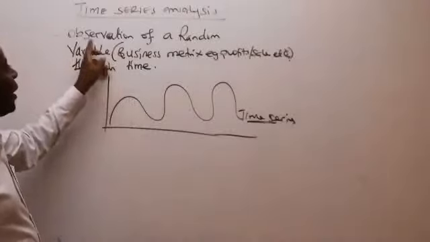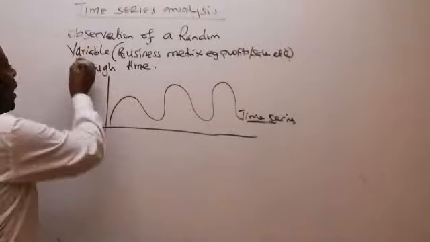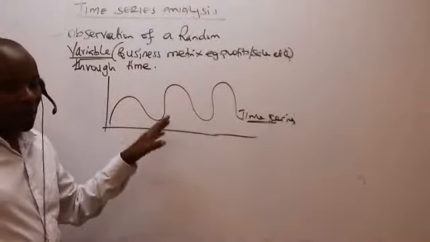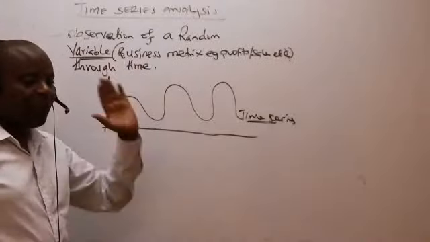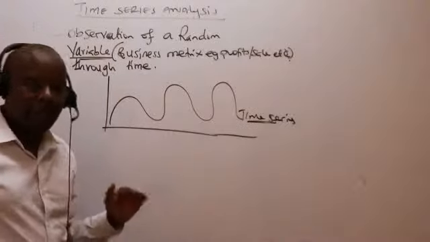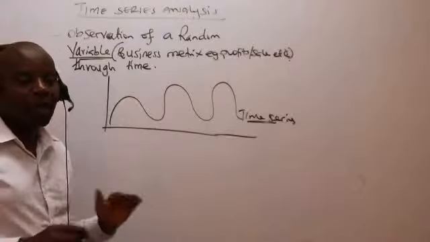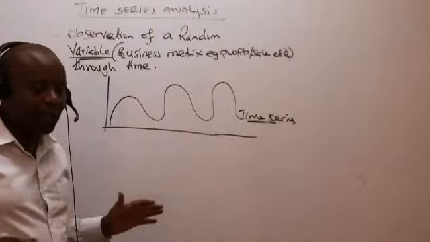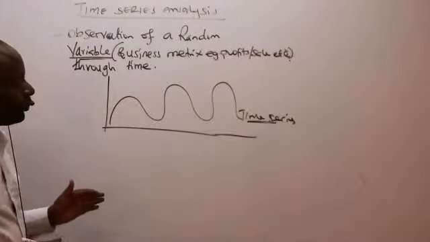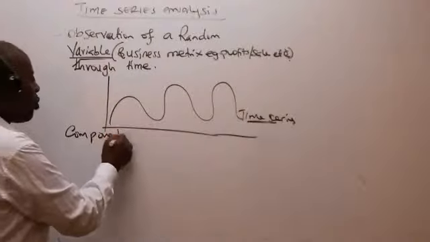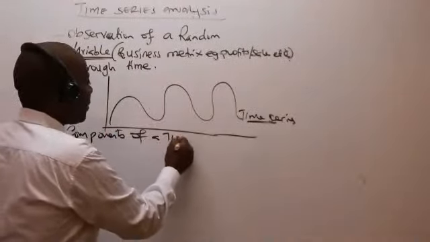And that is why we are saying that it is an observation of a random variable. A random variable is that particular metric which keeps on changing; it can never be constant. It's not possible to have parameters in business which are constant. There will be bad days, there will be good days. Now from there, ladies and gentlemen, we go straight away to what we call components of a time series.